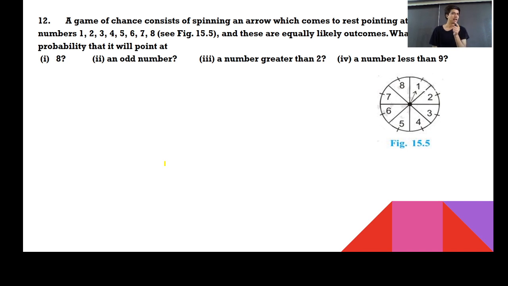डार्ट गेम याद आया कुछ? दिस ऑब्जेक्ट जो आपकी स्क्रीन के ऊपर है उसको कहीं ना कहीं आप डार्ट गेम भी बोल सकते हो. A game of chance consists of spinning an arrow which comes to rest pointing at one of the numbers 1, 2, 3, 4, 5, 6, 7, 8. If you have seen lots of movies with respect to casino, you'll come to know like this. What's the probability that it will point at number 8?